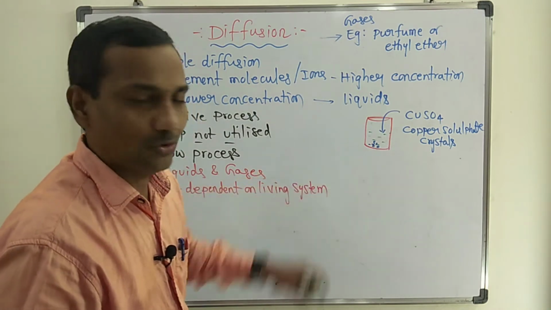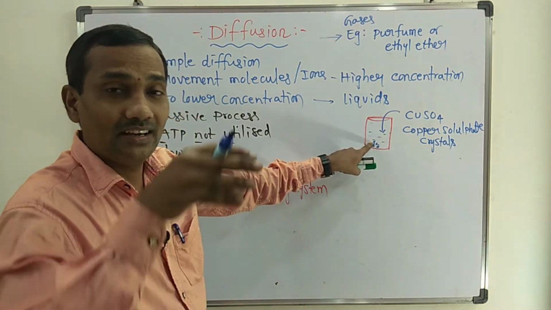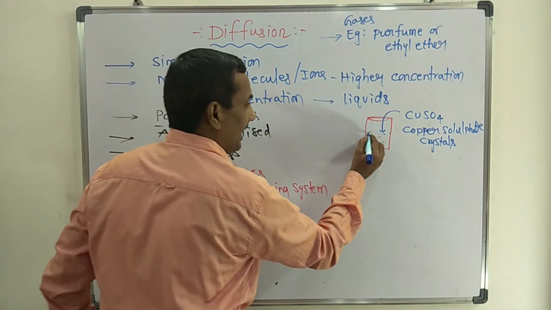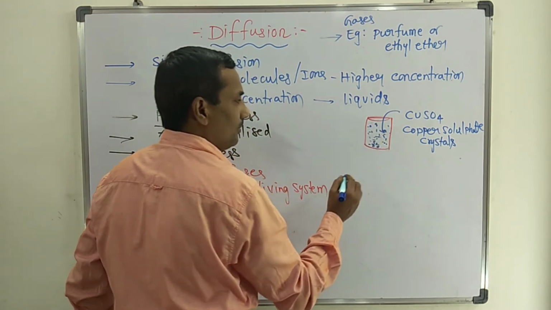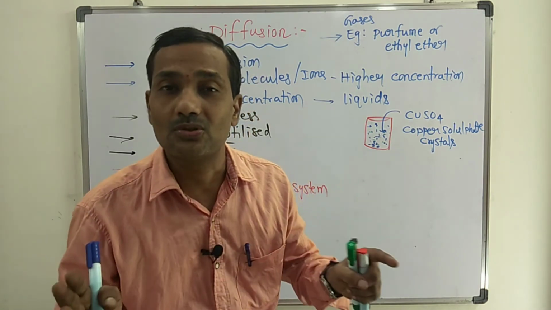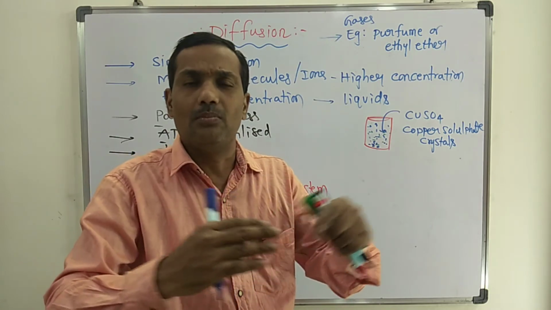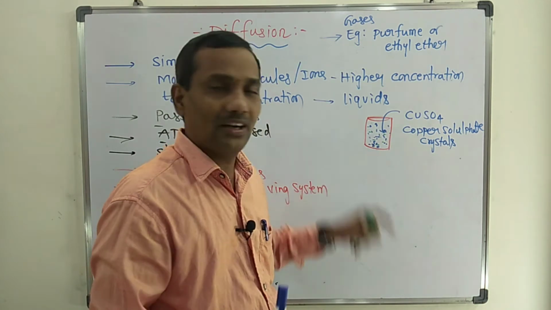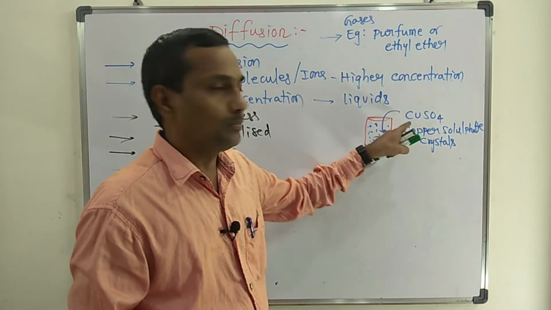Carefully observe from outside: the copper sulfate crystals dissolve in the water, and slowly the color will spread through the entire beaker water. After a few minutes, the entire water turns blue. That blue color slowly spreads through the whole beaker water. That is the well known example you can take for this process.